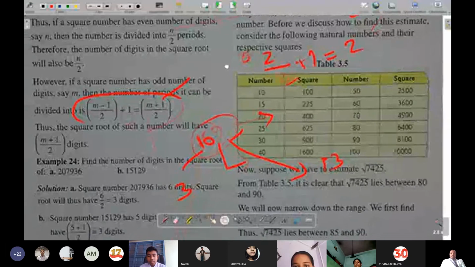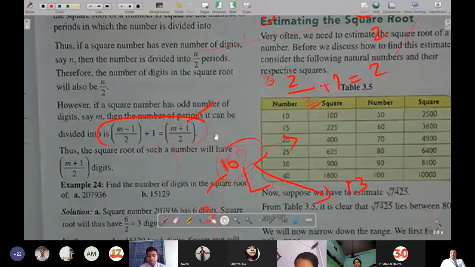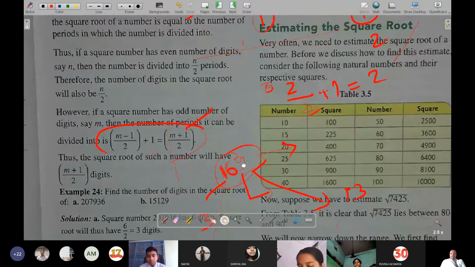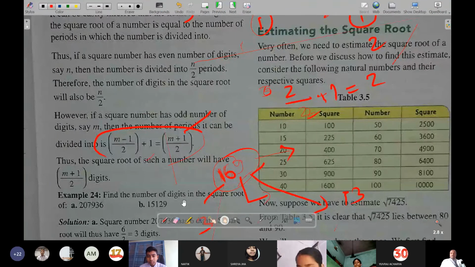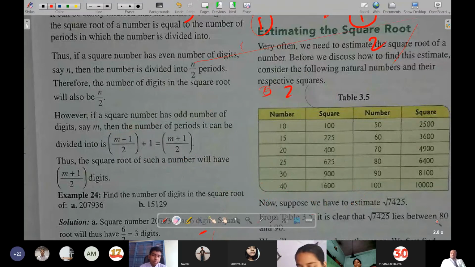However, if the square number has an odd number of digits, say m, then the number of periods is m minus 1 by 2 plus 1, that is m plus 1 by 2. This is the formula. So is it clear how to know how many digits will be there in a square root of any number?